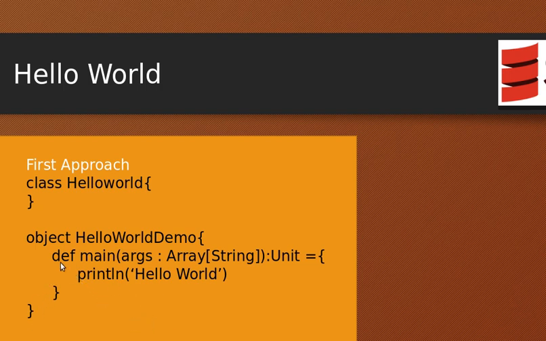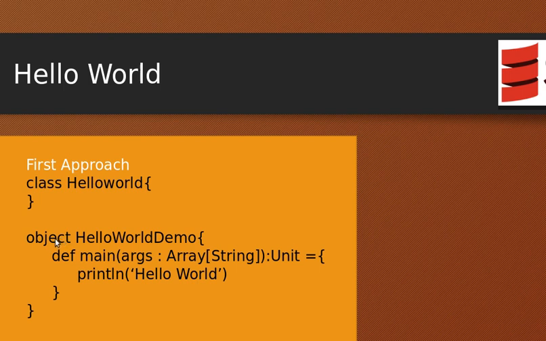So here is the method def main, and args is the input parameter. We are saying it is of type Array, an array of String type. And in Scala we have the return type declaration like this. Unit is kind of void in terms of Java; the same alternative here is Unit. Then you can directly print that. So the execution of this code always starts from this object where we have the main method, like in Java, the execution starts from the main method declared inside a class.